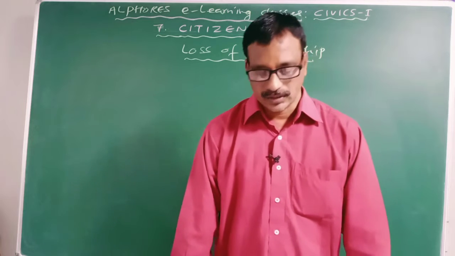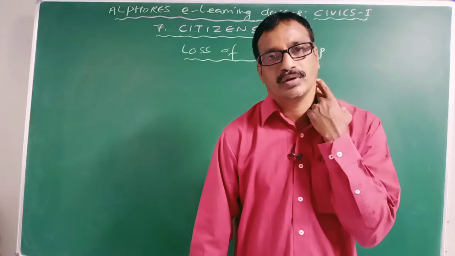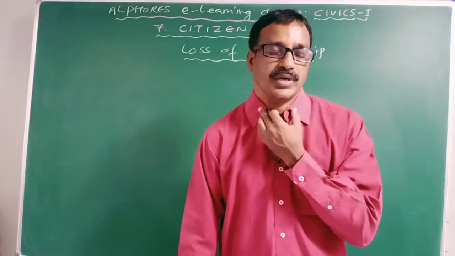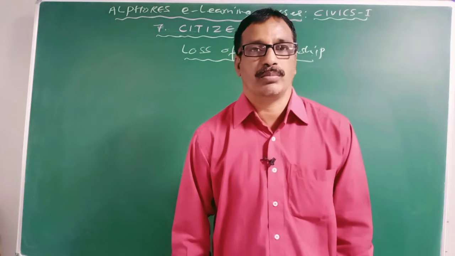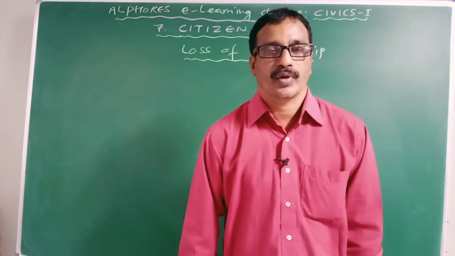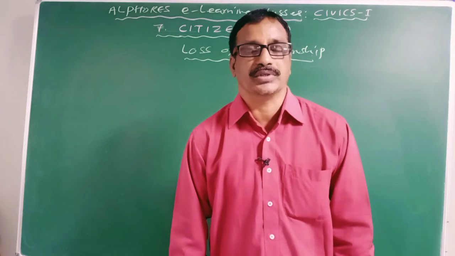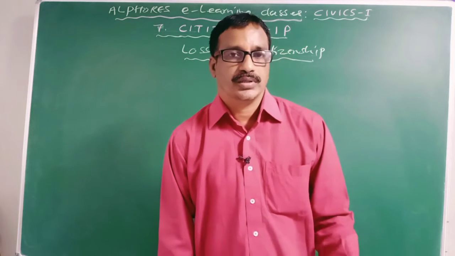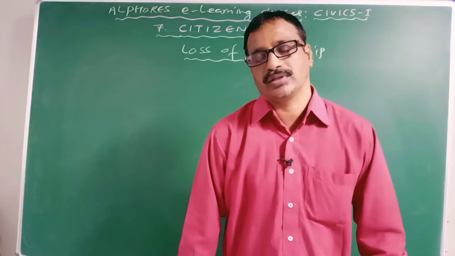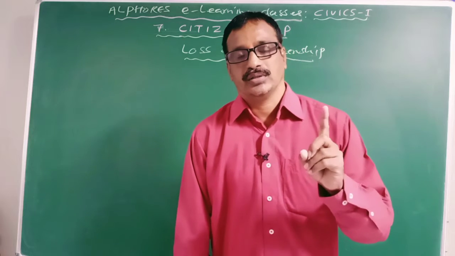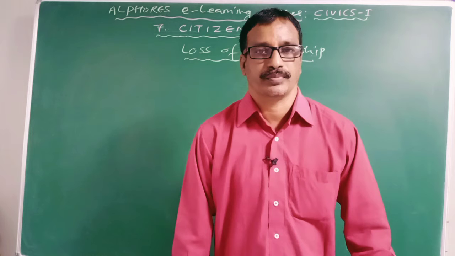Then the methods of acquiring citizenship. There are two methods of acquiring citizenship. One is natural citizenship, another one is naturalized citizenship. Natural citizenship is acquired by an individual without giving any application to the government. Natural citizenship is acquired by a person by three principles. One is jus sanguinis, two jus soli, third one is a mixed principle.